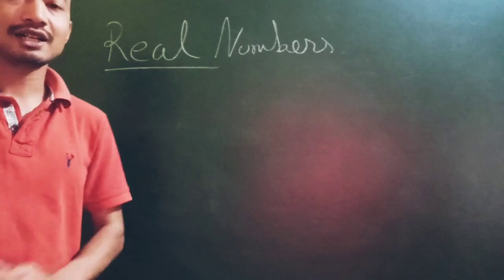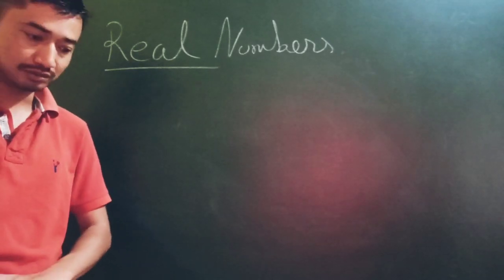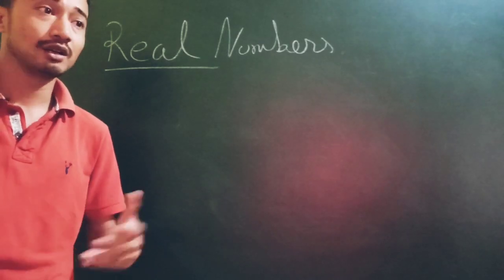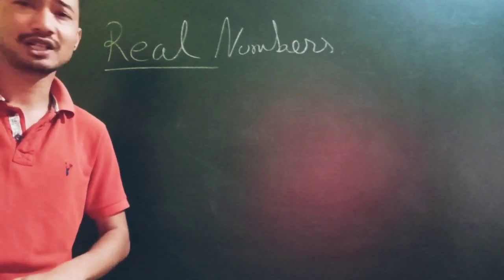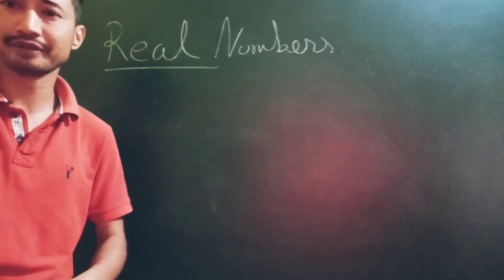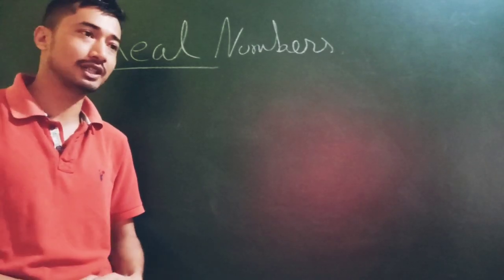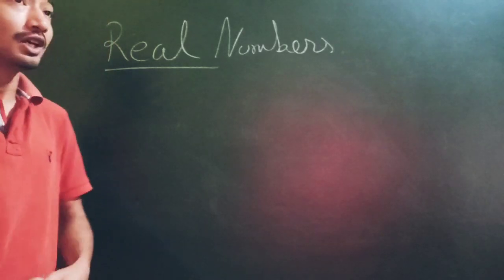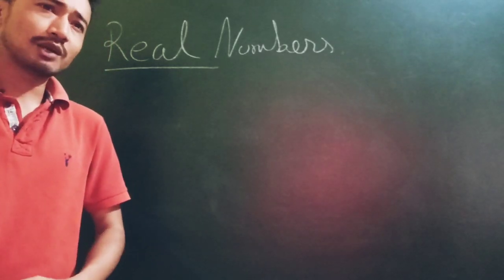Now what exactly are real numbers that we would really say? Real numbers. What are real numbers? Like, what is the answer for that? Real numbers are numbers which are real. That's all, isn't it? Numbers which are real, right? But yeah, not joking around. But like, what are real numbers?